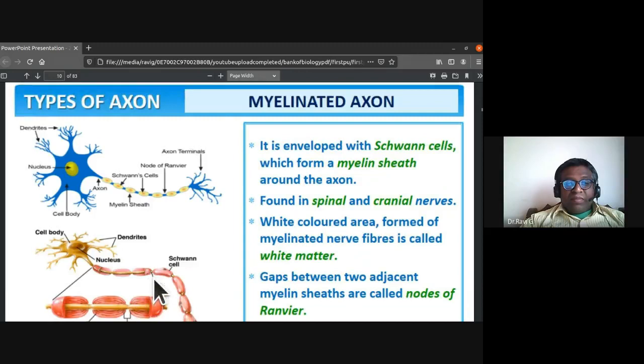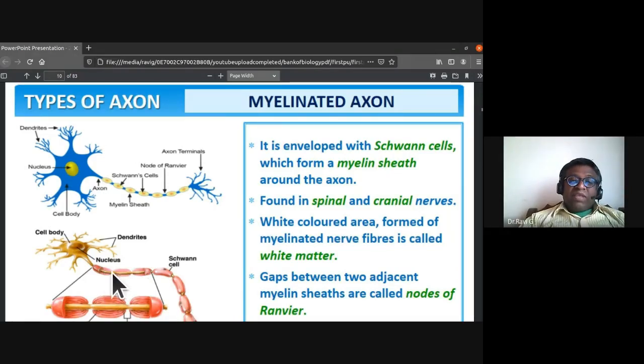The white colored area is majorly formed of myelinated nerve fibers, and it is called white matter. The gaps between two adjacent myelin sheaths or Schwann cells are called nodes of Ranvier.